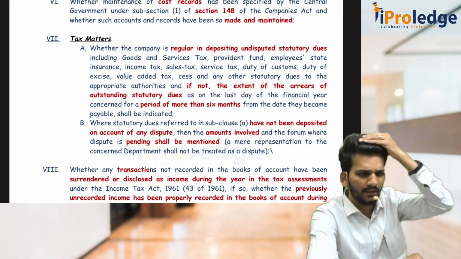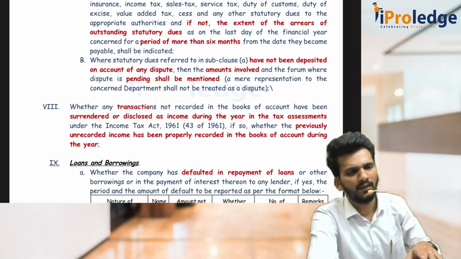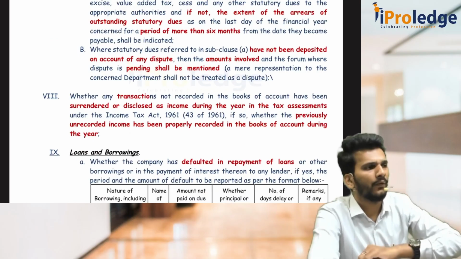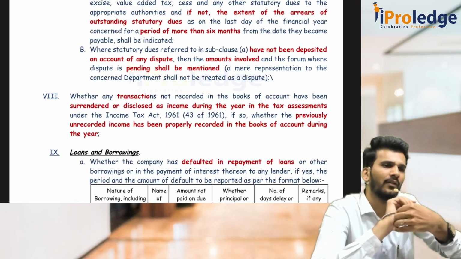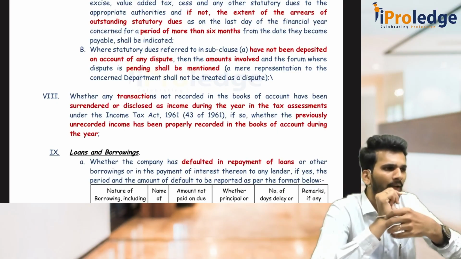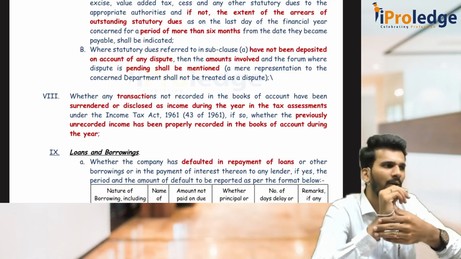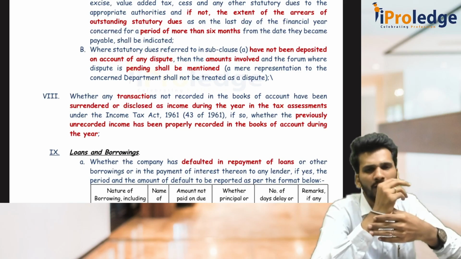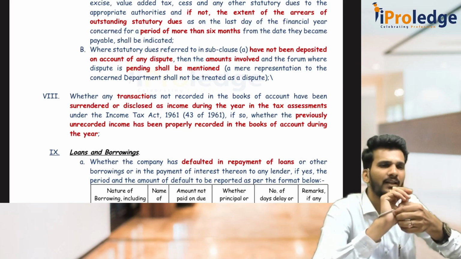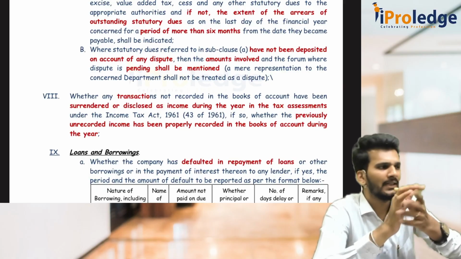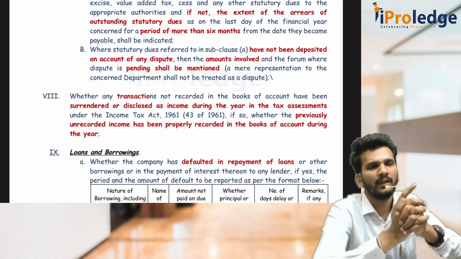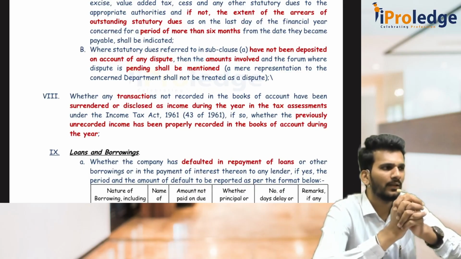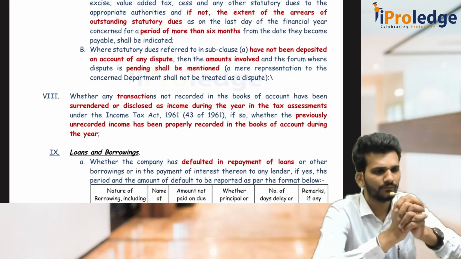Then comes clause 8. What is clause 8? Clause 8 they are talking about whenever there is some income which is earned by you but not disclosed earlier, not paid the tax, but either you surrendered it or some government authority conducted a raid and found that money, then we call it as undisclosed income. Now it is coming into picture. That is why disclosure of an undisclosed income. Then how are you dealing with that in the books of account? That has to be seen. Clause number 8. That's it.